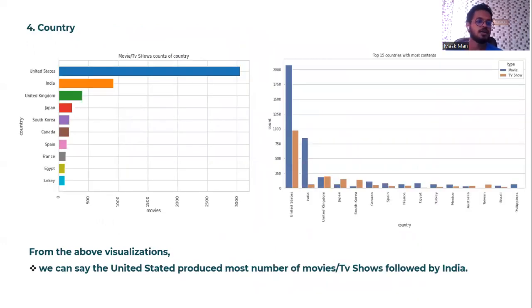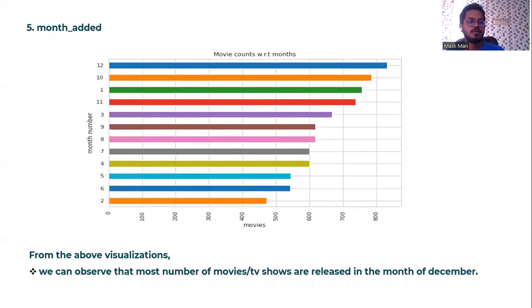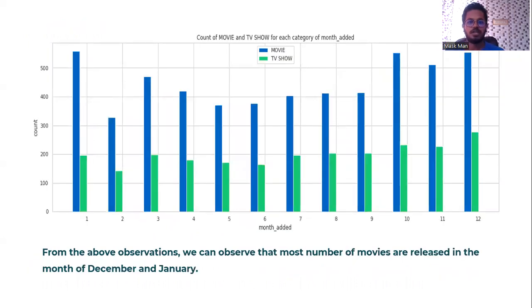In the country column, we can observe that the United States has produced the most number of TV shows and movies, and the second is India. And month added. Here we can observe that the most number of movies or TV shows are added in the month of December. If you compare movies and TV shows, the blue bar is movies and the green bar is TV shows. When you compare only movies, in January and December the most number of movies are released.